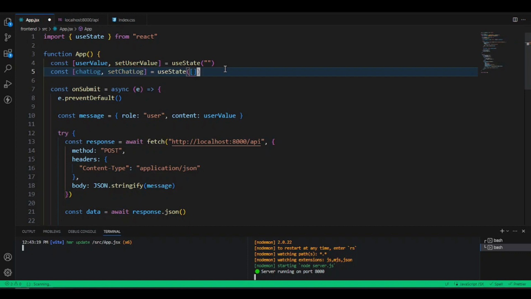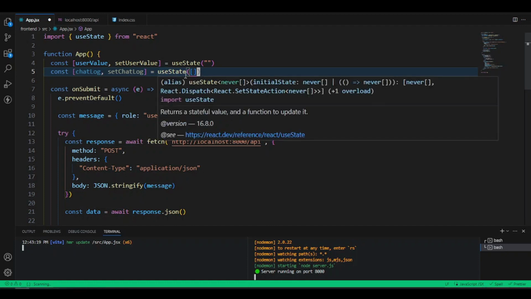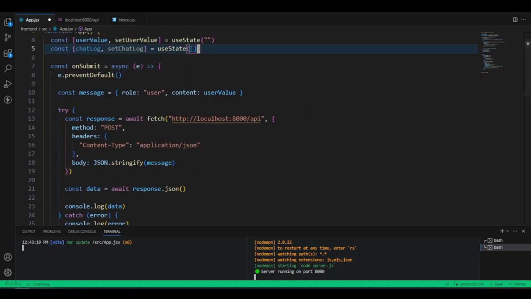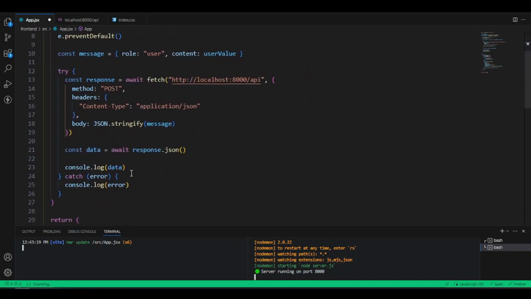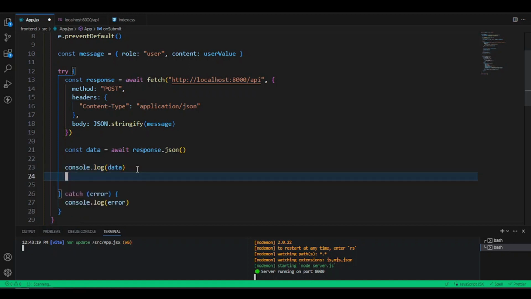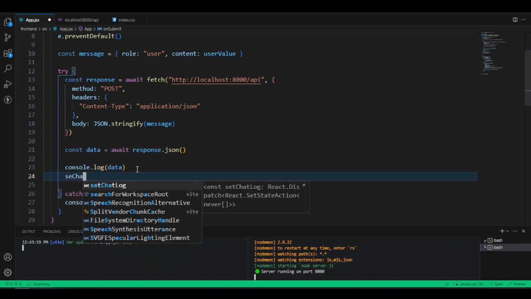So this hook go first be an empty array. That's why we go assign them to an array instead of a string like we do for the value here. Because we want them as an array, we're going to save anything where we put inside. We want to go use this array now where we don't get for here. We want to put them inside our data. We want to pass this data where we get into this array. What thing I want to do is say, I want to set the chat log data.